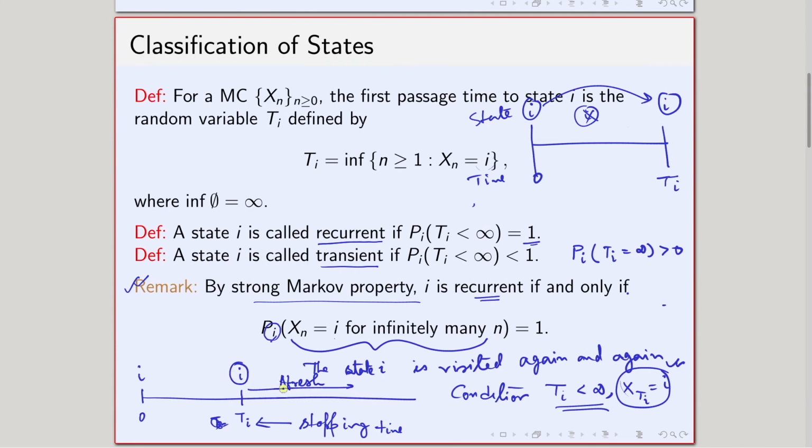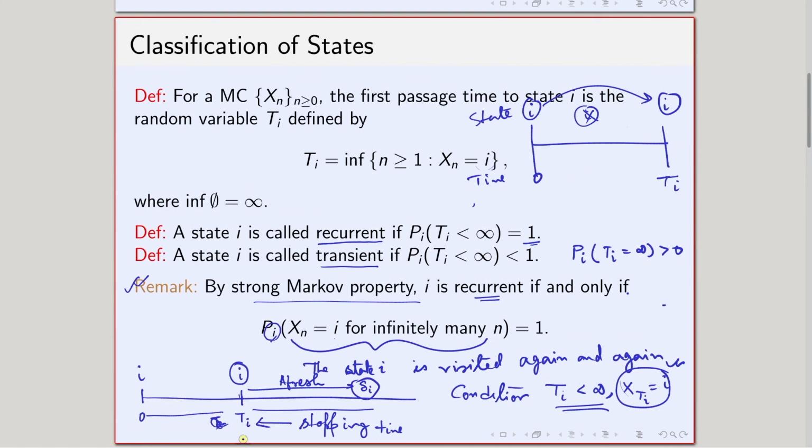It is a fresh Markov chain starting from i, with initial distribution delta i, and these two parts are independent. So the Markov chain starts from here afresh and has no effect from the previous part.